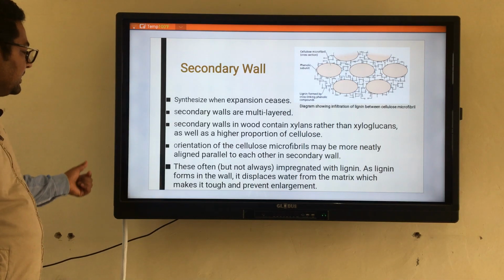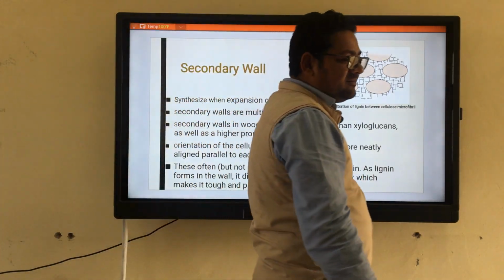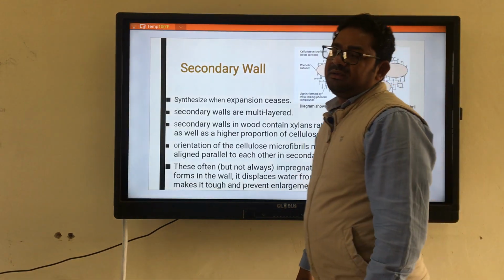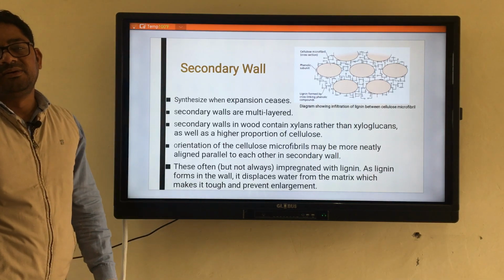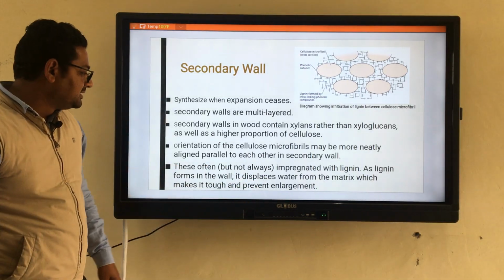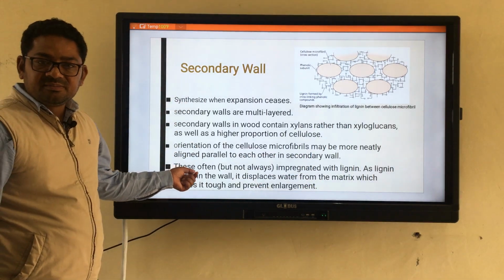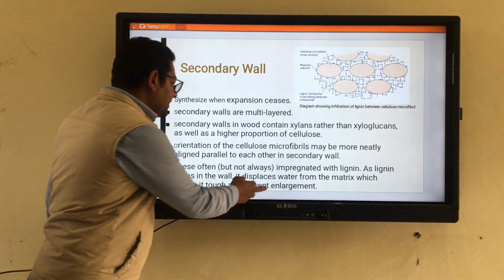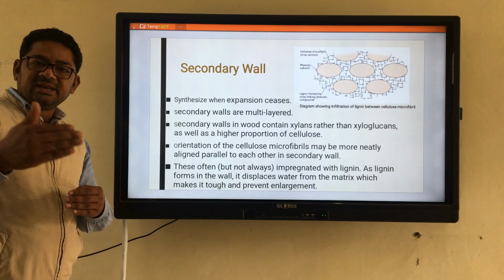Along with this, the secondary wall is impregnated with lignins, another secondary metabolite, which is a polymer of certain alcoholic compounds, for example coniferyl alcohol. These polymers of coniferyl alcohols constitute an important component, that is the lignin. This lignin is present in more amount in the secondary wall, and it comes after displacing the water from the matrix.